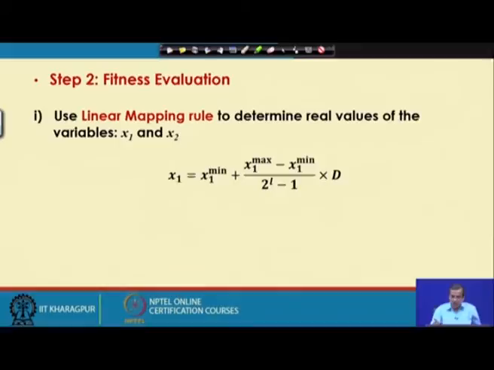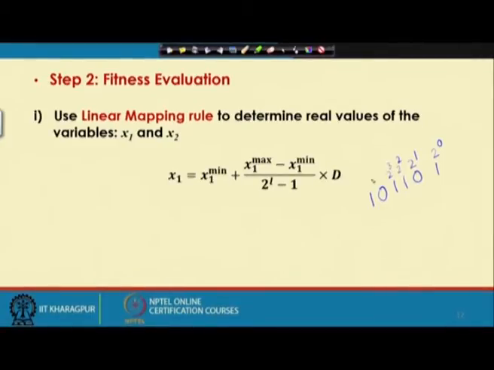Supposing that I have a binary string like 1 0 1 1 0 1. The place values are 2 raised to the power 0, then 2 raised to the power 1, 2 raised to the power 2, 2 raised to the power 3, 2 raised to the power 4, and 2 raised to the power 5. Its decoded value will be: 2 raised to the power 5 is 32; 2 raised to the power 4 is 16, but it is multiplied by 0, so no contribution.